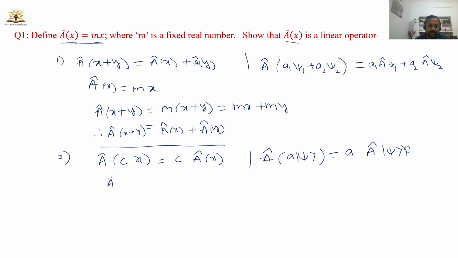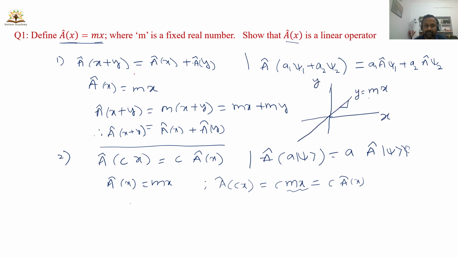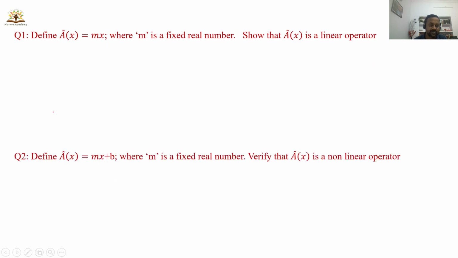So what is given in this problem? A of x is m times x, and this can be written as m times c times x. This is simply c times A of x. Okay, m times x is A of x. So the homogeneous property also holds good. So that means the given operator is a linear operator. So a straight line passing through the origin is a representation of a linear operator. So from this, I can say that the function A on x equal to mx is a linear operator.